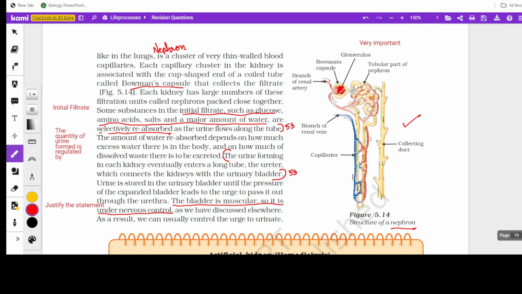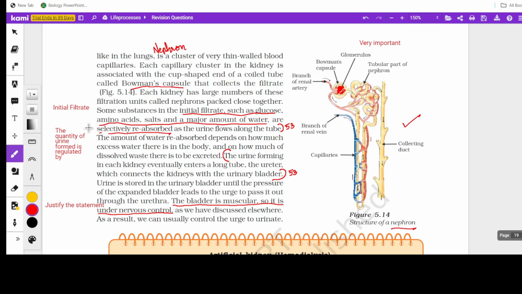And this water is reabsorbed, that is tubular reabsorption. So you have first initial filtration, then selective reabsorption, and at certain areas there will be tubular secretion. So here you are learning two main things: initial filtration, and second, selective reabsorption. Then finally the urine formed is collected in the urinary bladder.